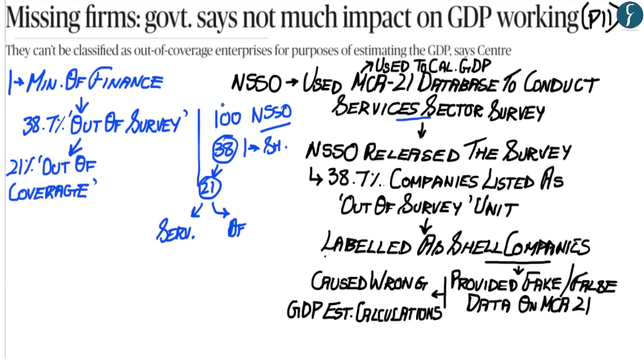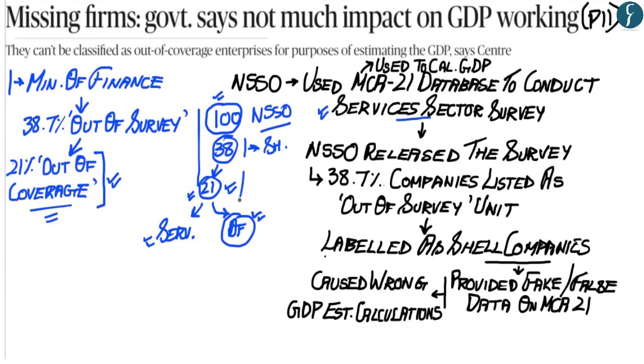So when NSSO picked up these 100 companies from the MCA21 database, 21 of these companies said that they are service sector companies but perform economic activities within other sectors. Therefore these 21 companies should not have been used by the NSSO for its services sector survey, and that is why they are called out of coverage enterprises, which means that NSSO should not have taken these 21 companies as part of its coverage of the services sector.